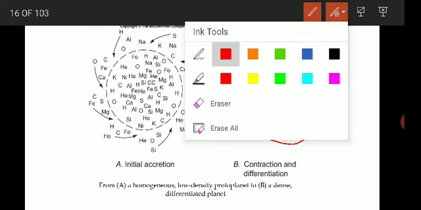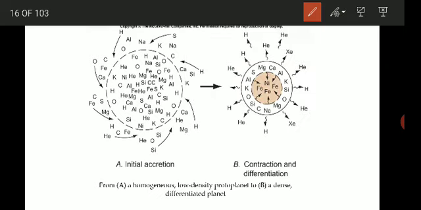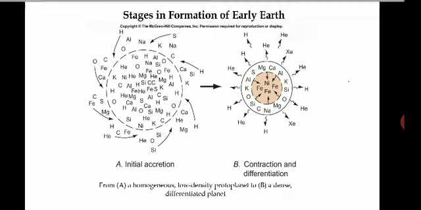This happened in the contraction and differentiation. So this is how the planets formed. These are the stages in the formation of early earth.